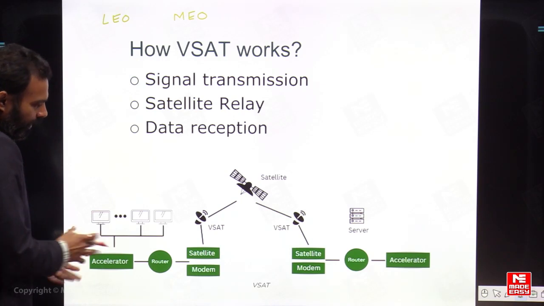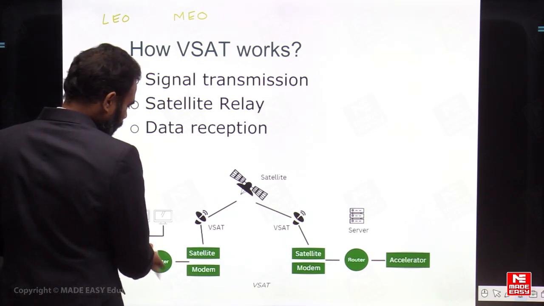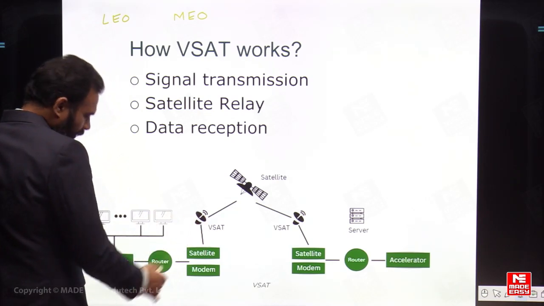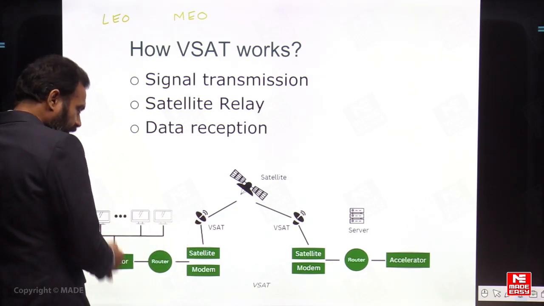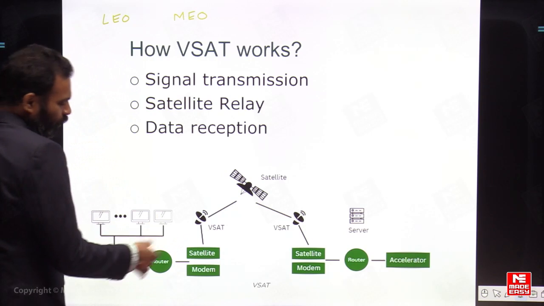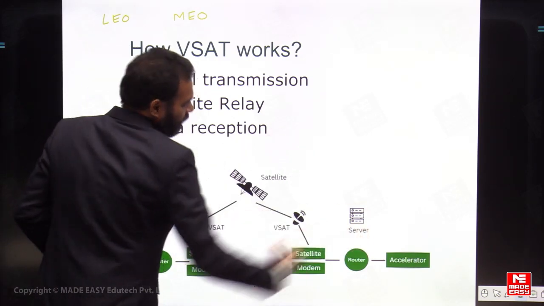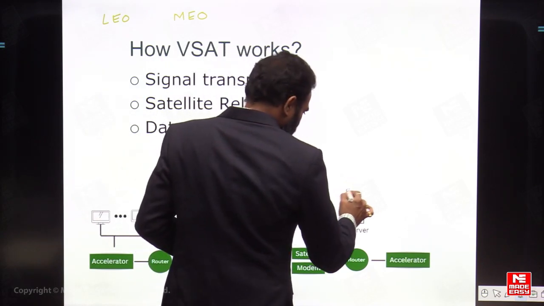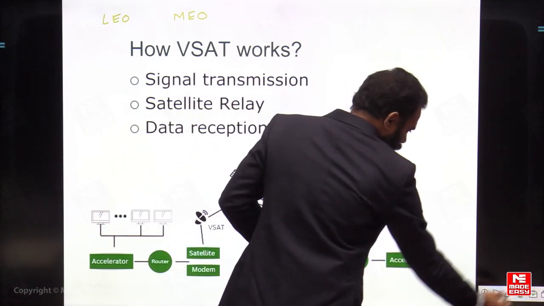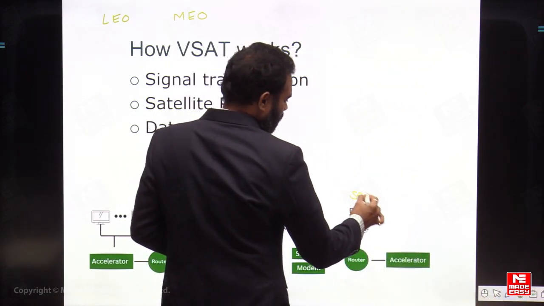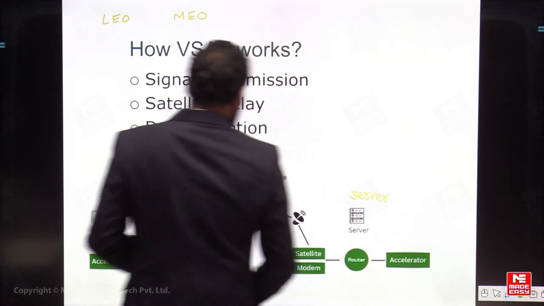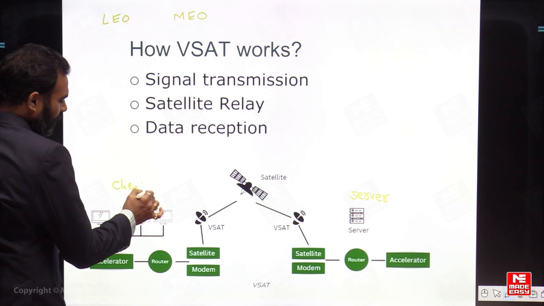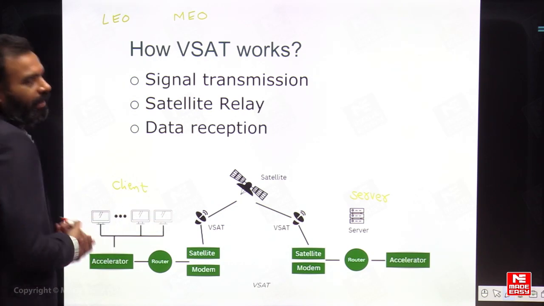Whenever we see the accelerator and the router, we can find a satellite and a modem present. Through the VSAT, this was available from this station. From this station, you are going to be connecting to another part of the station. Here you can observe very clearly, one is the server side, and from the server side we are going to be connecting to the client side, where these systems are going to be accessing the internet.